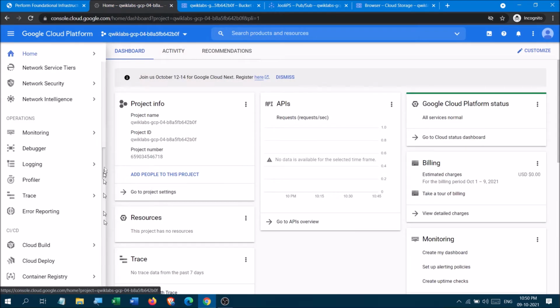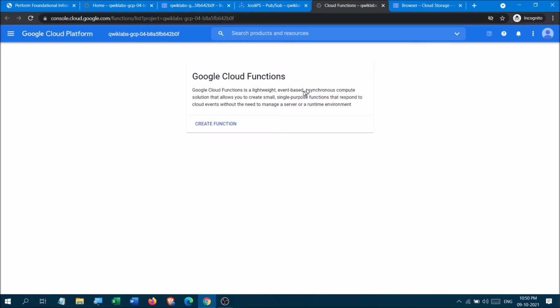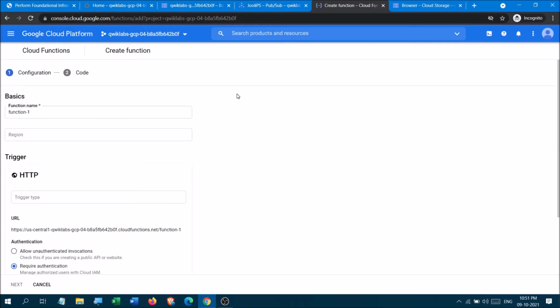Now you have to create a cloud function. This step is going to be important. Now for the cloud function, you have to take it up in a new tab, okay, now create a cloud function. The name I am going to give is cf julie, and say US Central 1.